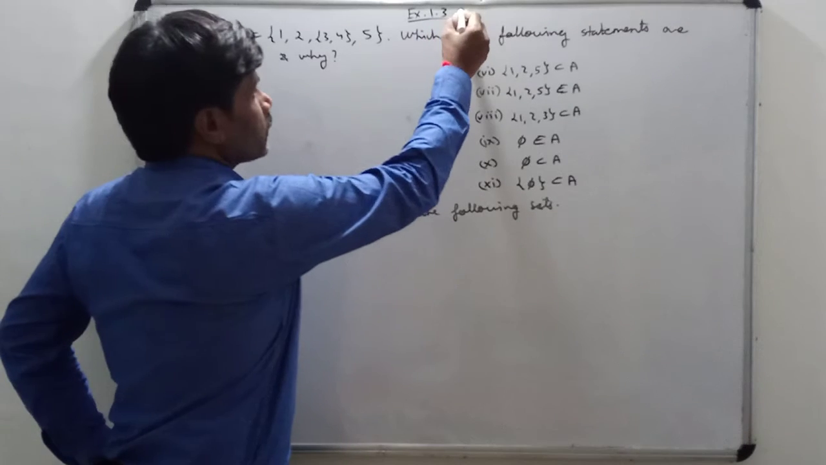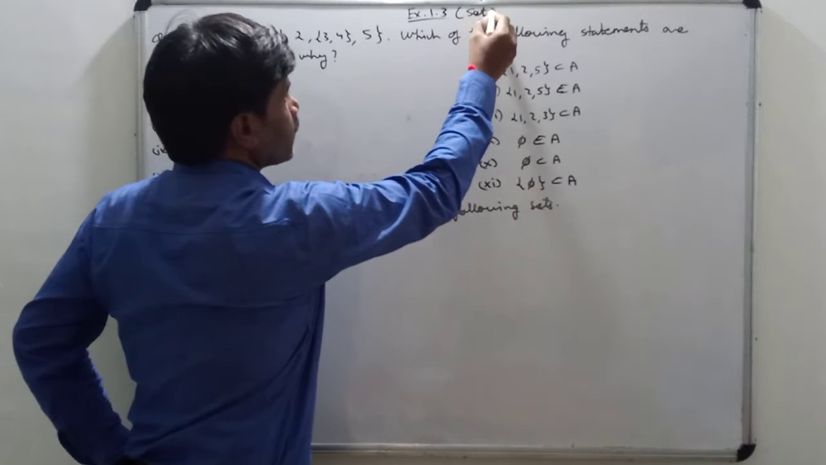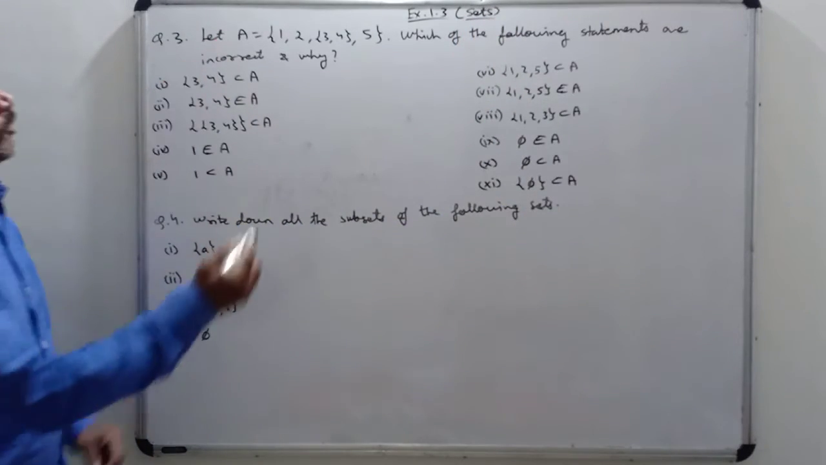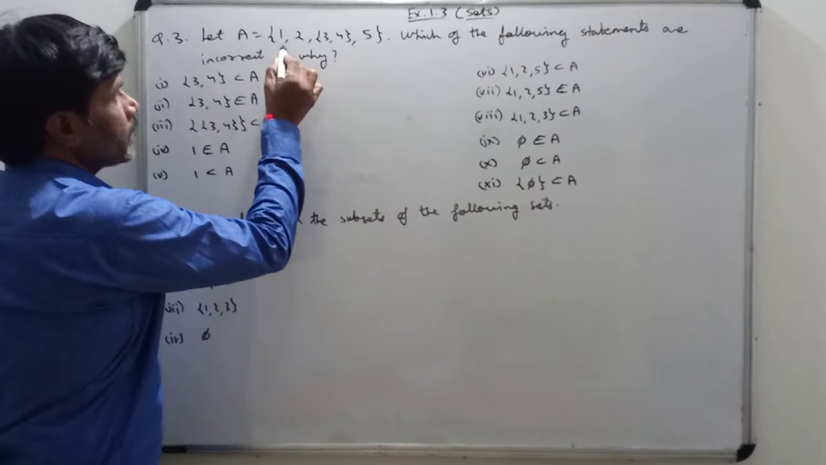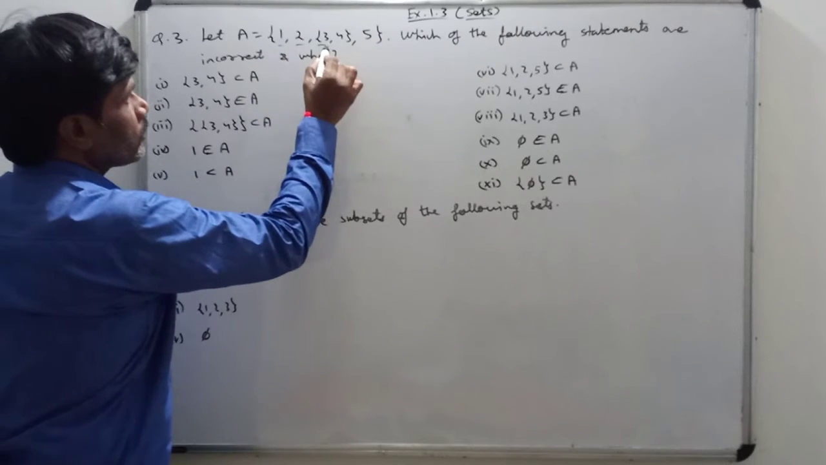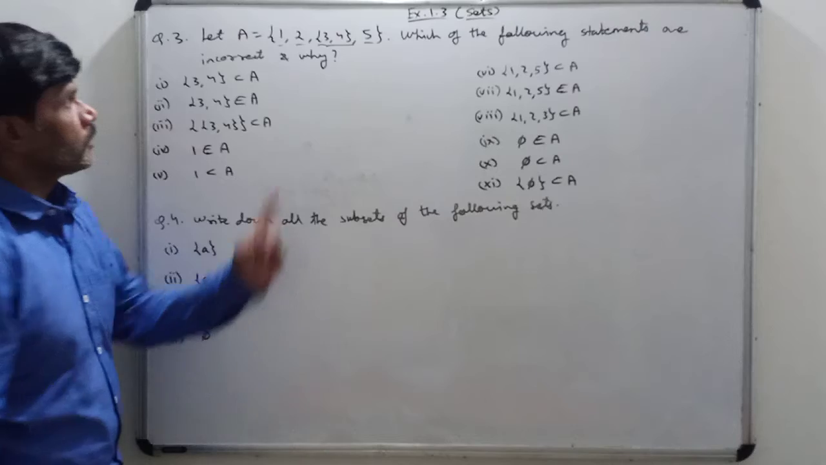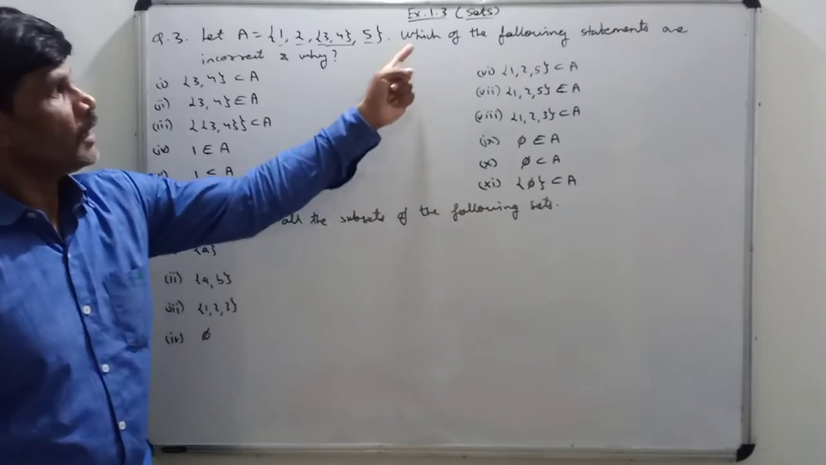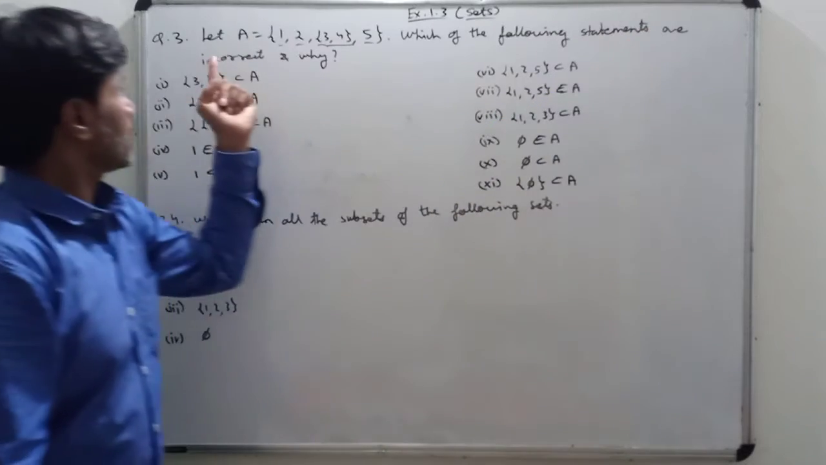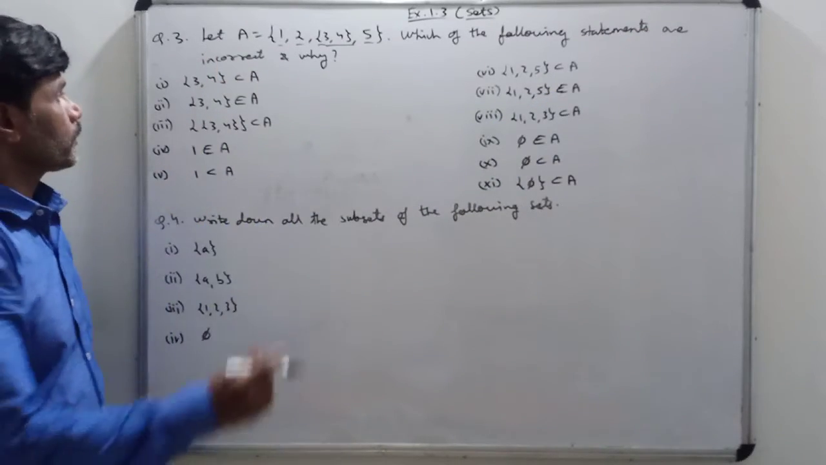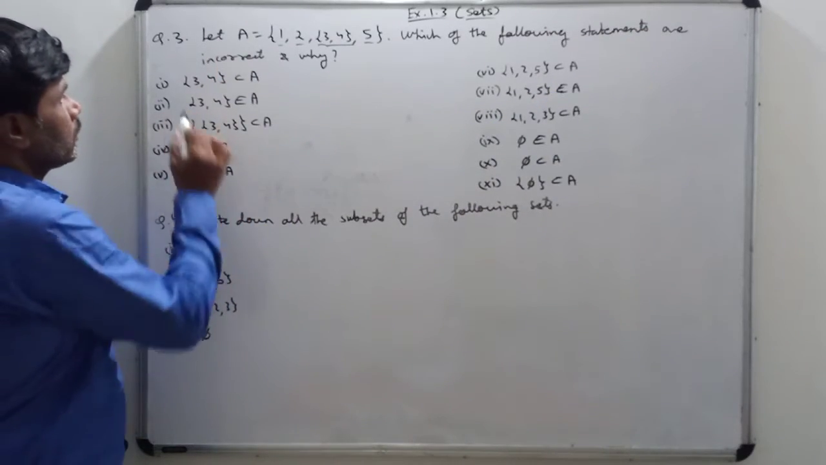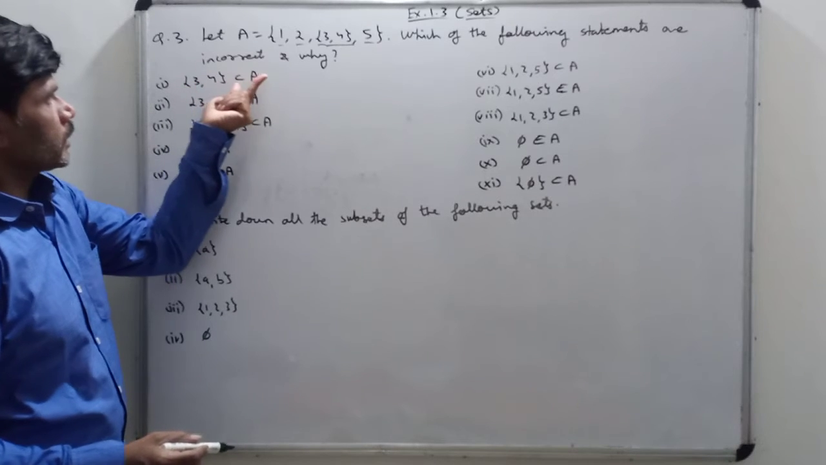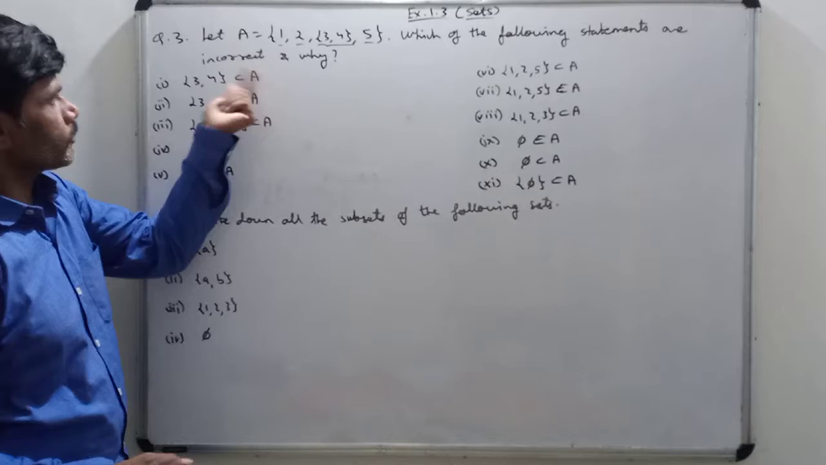Exercise 1.3, Standard 11, Set Theory, or we can say sets. Let A be a set containing elements 1, 2, a set {3, 4}, and 5. So this set A has four elements. Which of the following statements are incorrect and why? First we want to check whether {3, 4} is a subset of A or not.